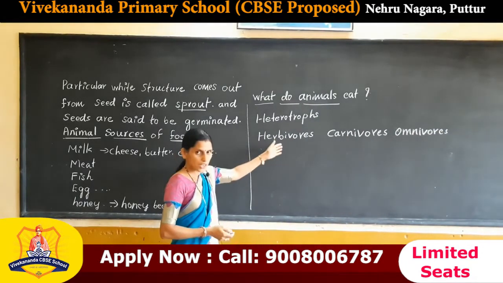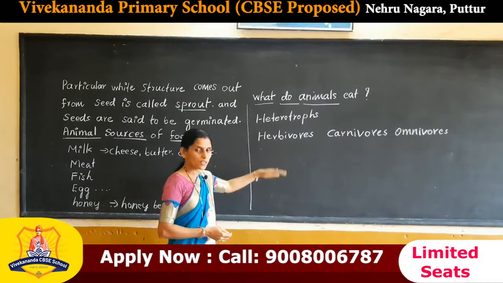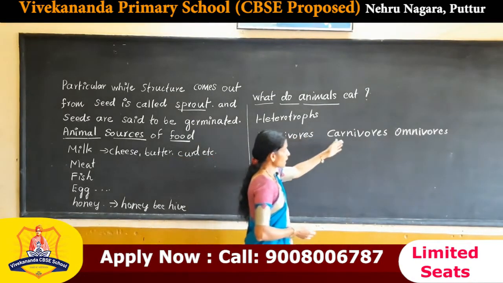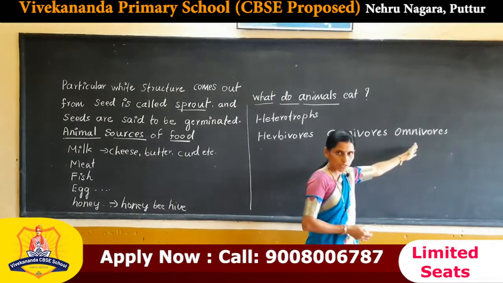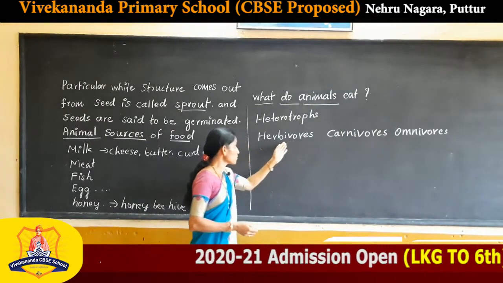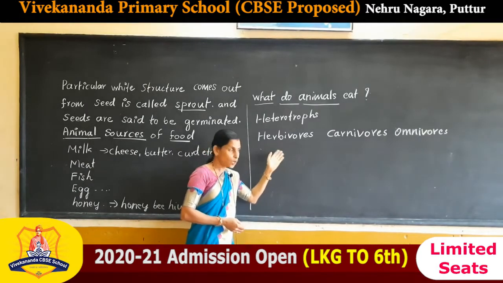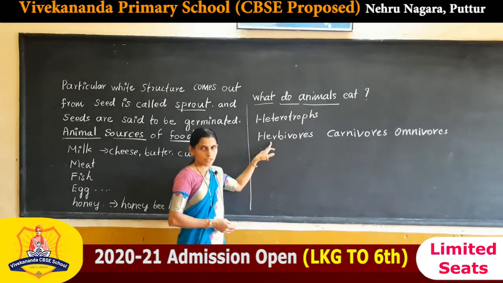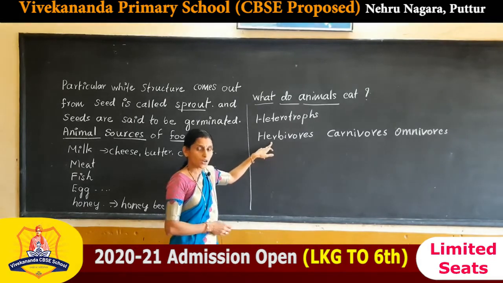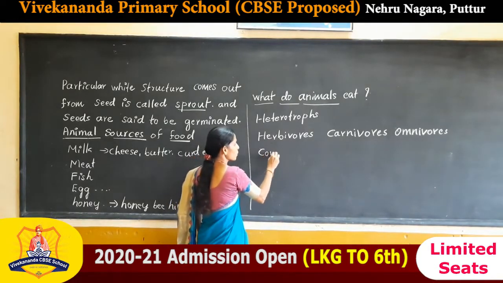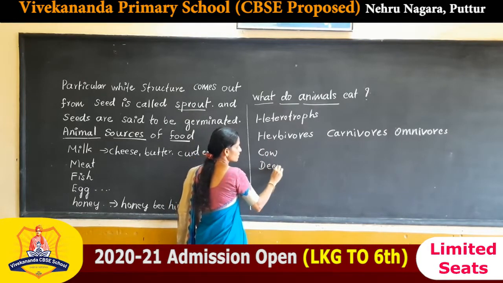You know about herbivores as you have learnt last year. What are herbivores? The animals which consume only herbs, that means plants, are called herbivores. Here are some examples like cow, deer, rabbit.